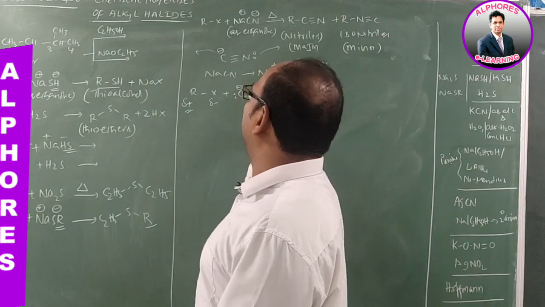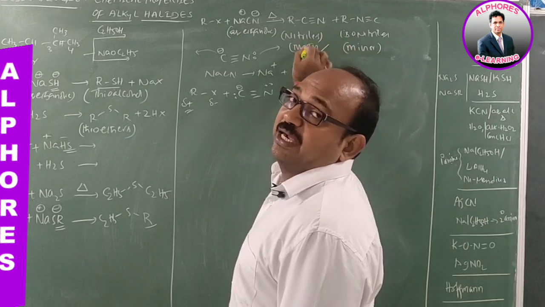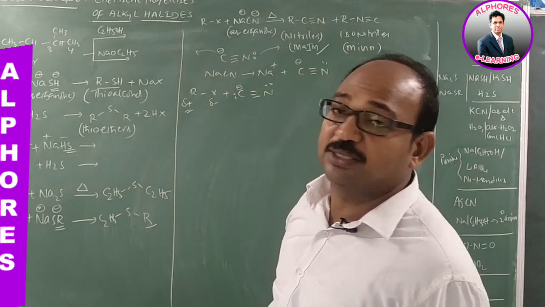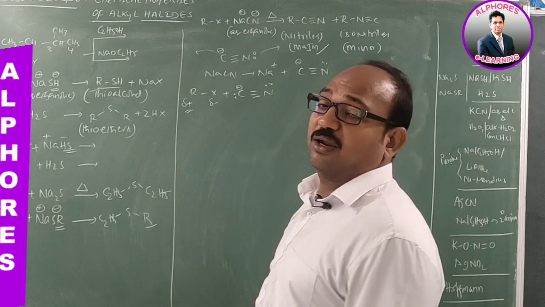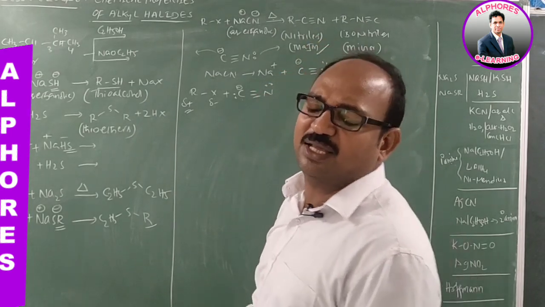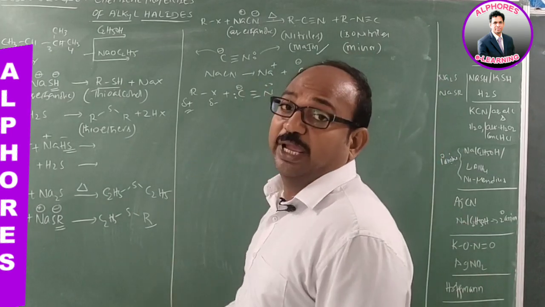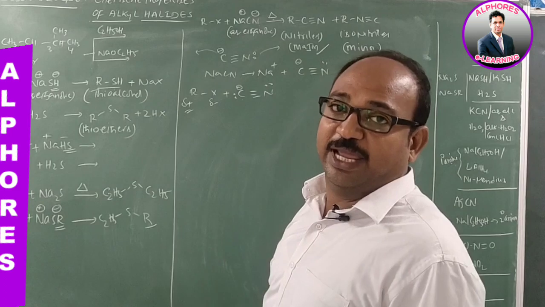In general, which bond is going to form? As I mentioned, cyanides or nitriles are major products, whereas isonitriles are minor products. Why are cyanides major and isocyanides minor? You only mentioned that either of these two may participate in the reaction.